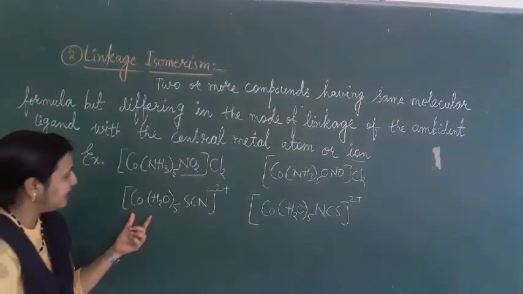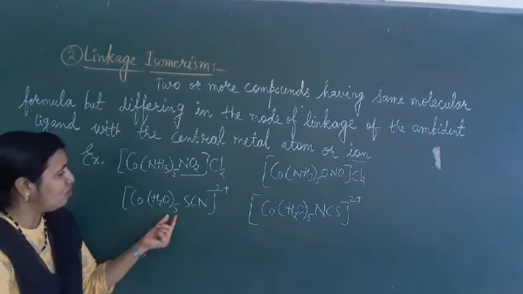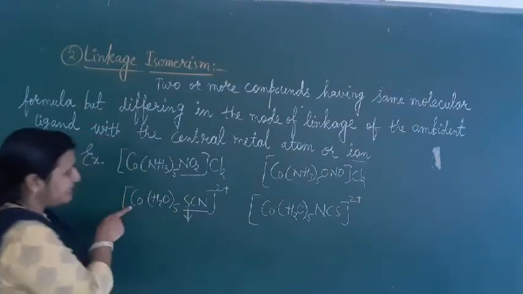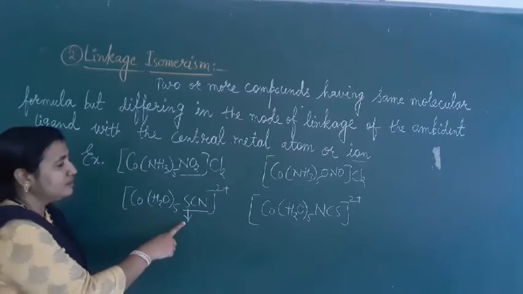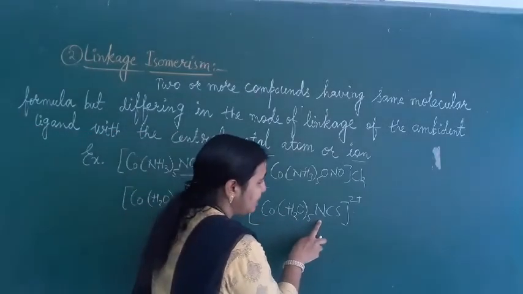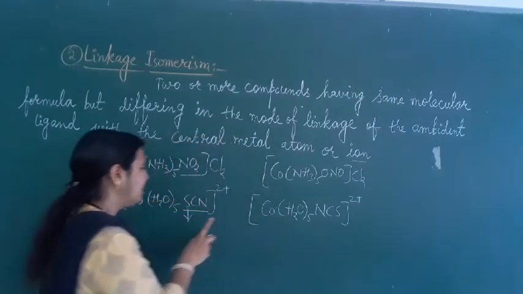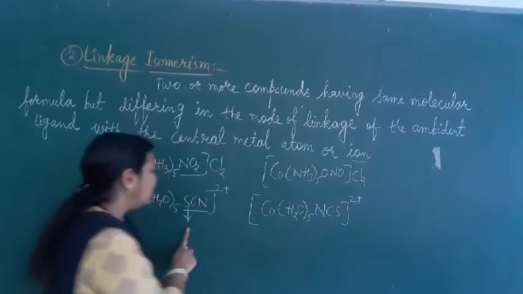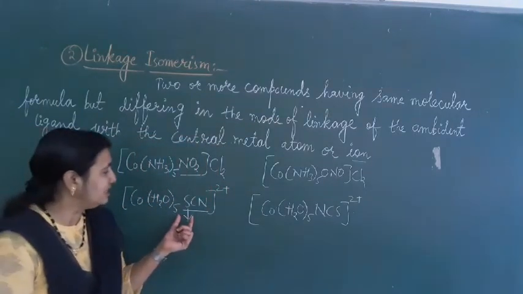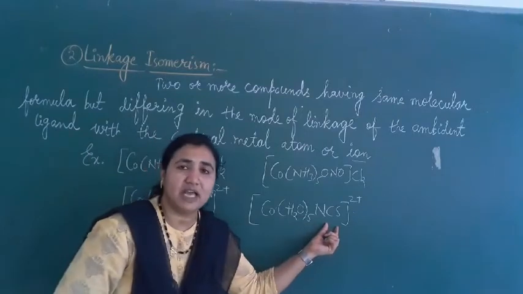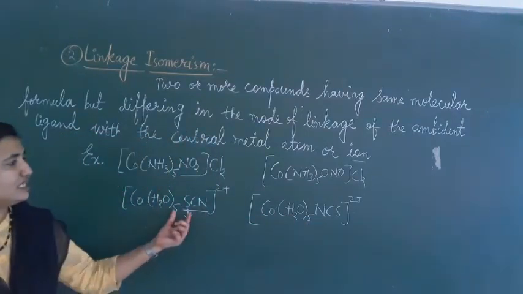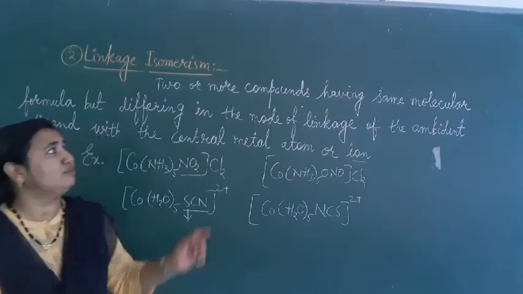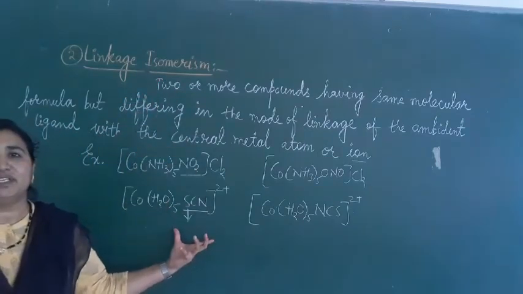Another example here: this is cobalt H2O5 SCN. In this case, the sulfur is bonded with the central metal atom, and here nitrogen is bonded with the central metal atom. This is thiocyanito-S and this is isothiocyanito, thiocyanito-N. So these are ambidentate ligands. If an ambidentate ligand is present in the coordination compound, it means linkage isomerism.